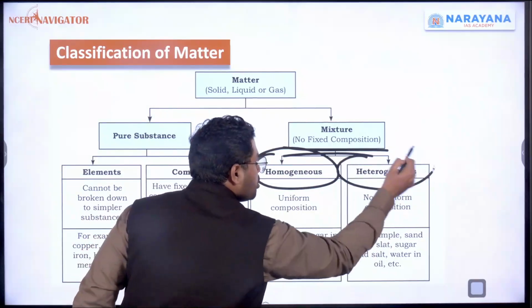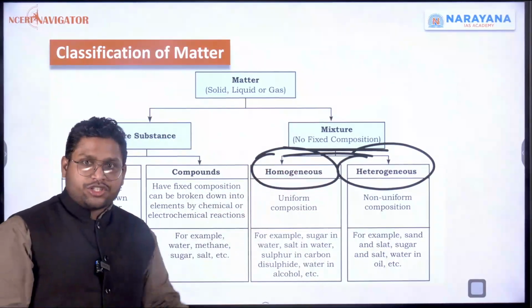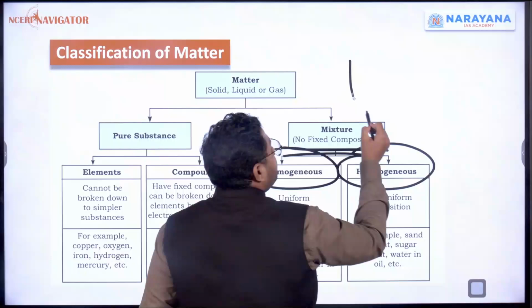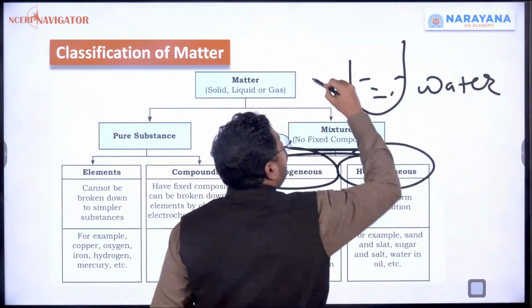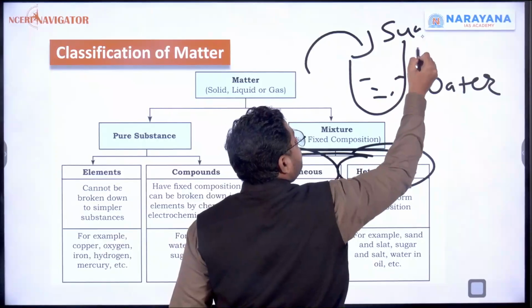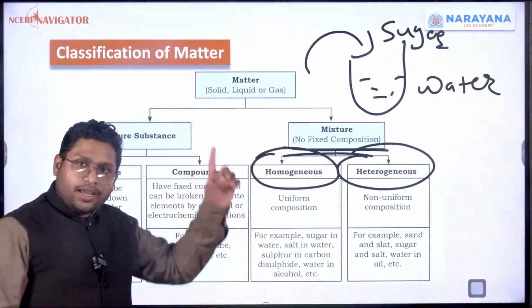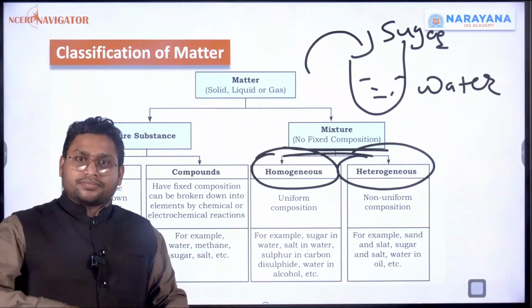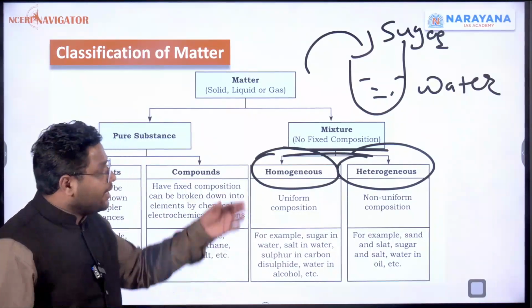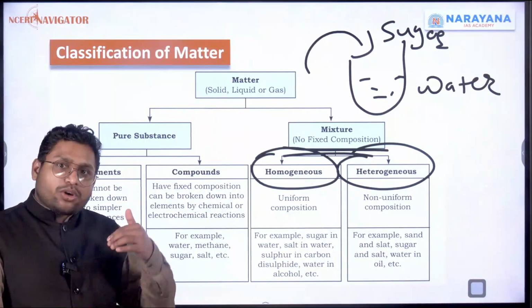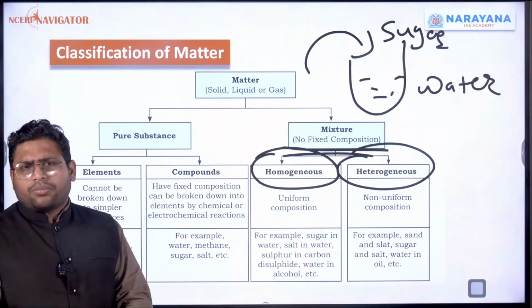Now this mixture is of two types. One is homogeneous, the other one is heterogeneous. Let's say I have taken water. In the water I added some sugar. After some time that sugar gets dissolved completely in the water. Are you able to see sugar? No, but it is there.